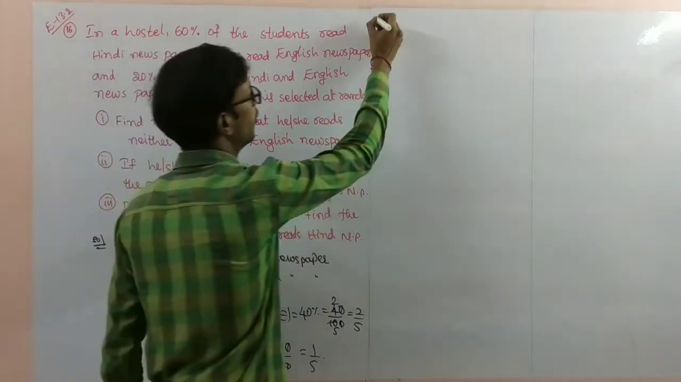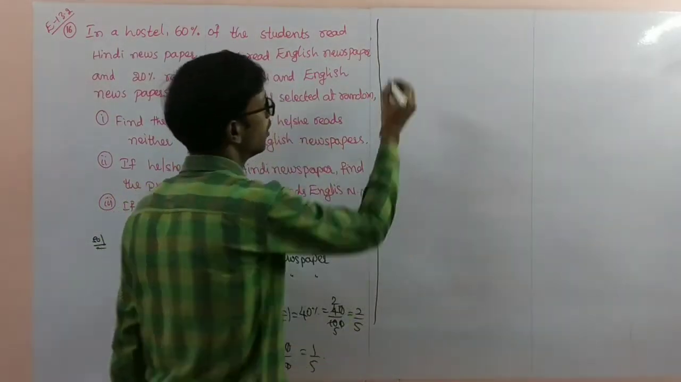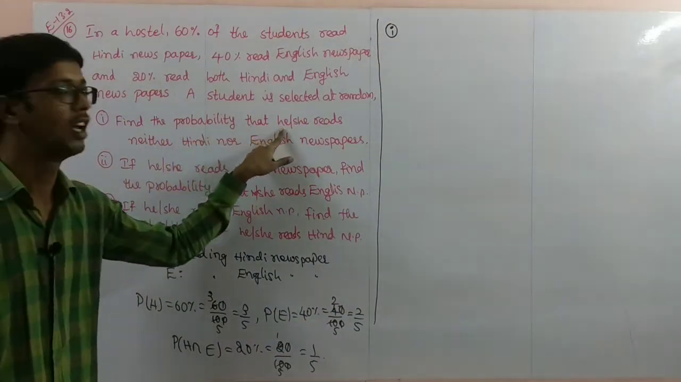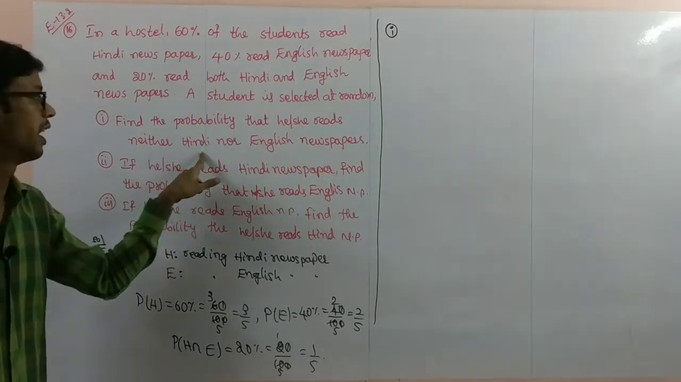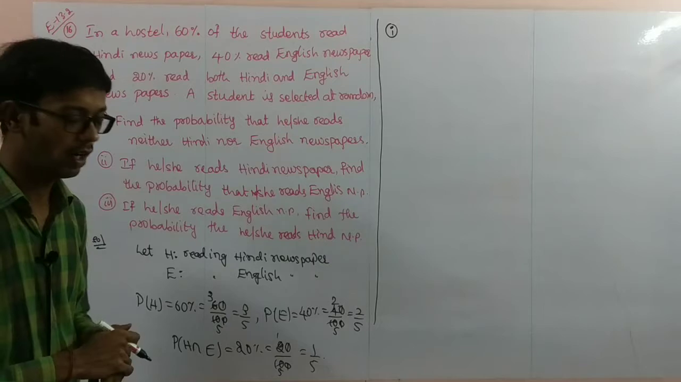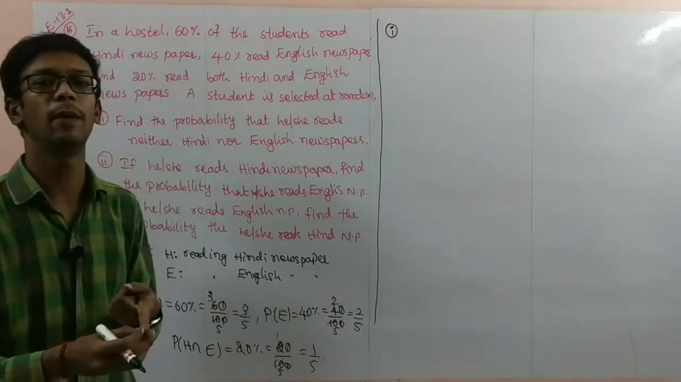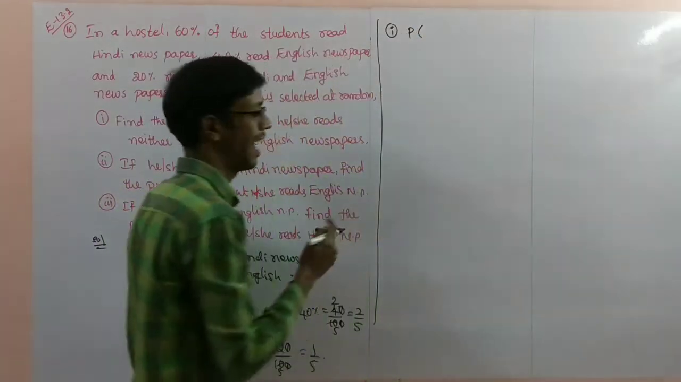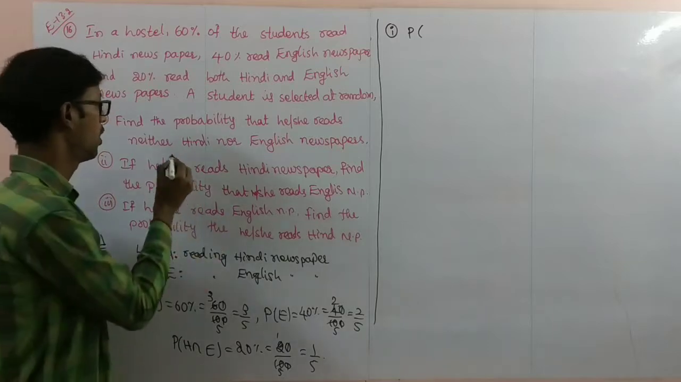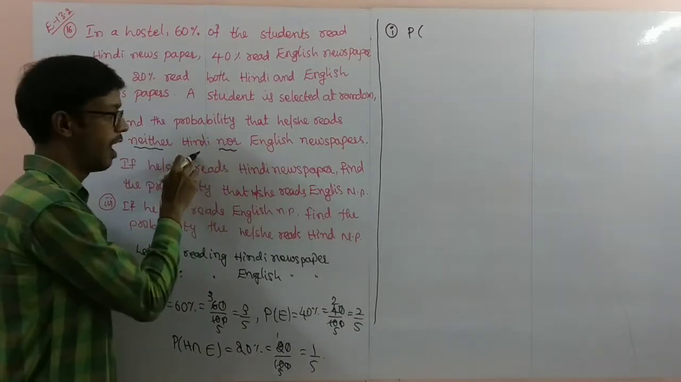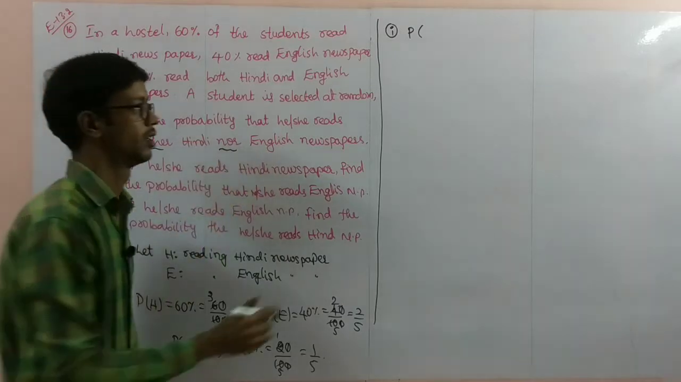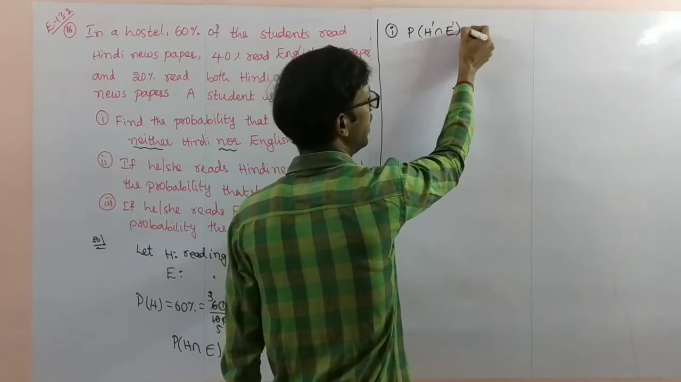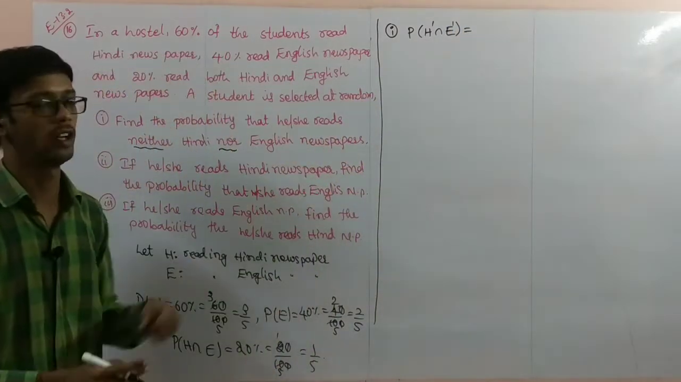Next, now we go through the problems. Question number 1. Find the probability that he or she reads neither Hindi nor English paper. That means they are not reading Hindi paper, they are not reading English paper. So you have to find the probability of neither nor. This is a very, very important one here. Neither nor. Not Hindi, not English.